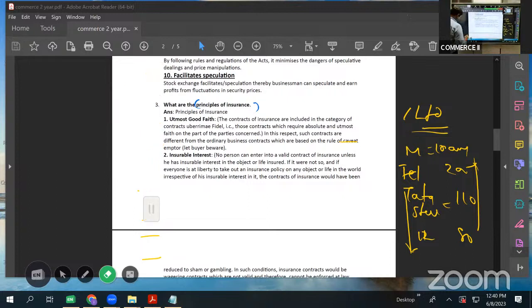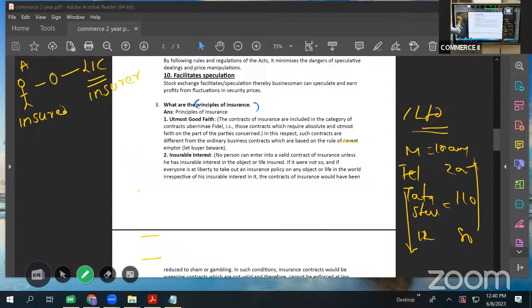So in insurance, we have two parties. We have one, the person, let us say A, and then we have the company, let us say LIC. A is called as insured. And LIC or Max or any insurance, MetLife, any insurance company, that is called as insurer. So there is a contract between these two, right? That contract is called as insurance contract.